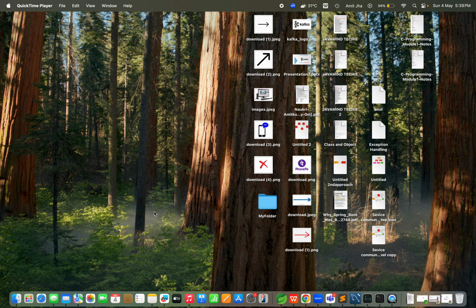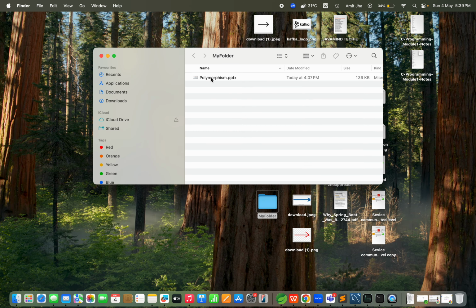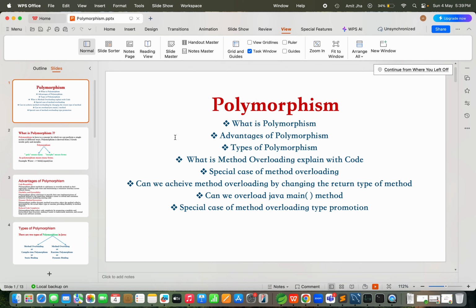I hope you have seen my playlist of OOPs concepts. In that OOPs concept, as we know very well, we have four important pillars. Those pillars are polymorphism, inheritance, encapsulation and abstraction. Today I am going to explain one important pillar among them, that is polymorphism.